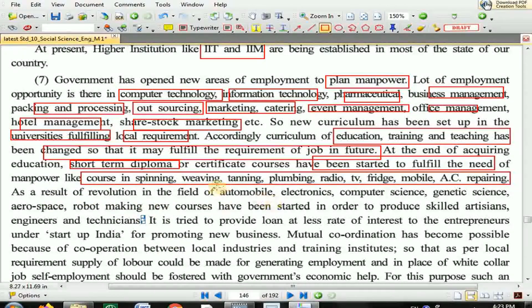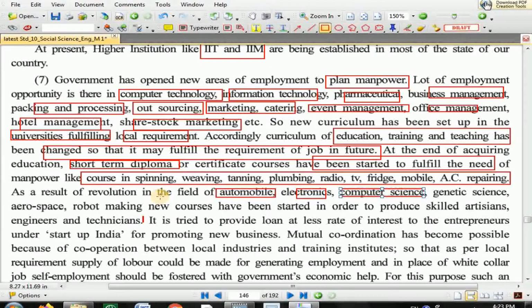As a result of revolution: automobile industry, cars and car related parts; electronic industry for electronic instruments; computer science, programming and software; genetic science, bioinformatics; aerospace related to aviation; robot making. Okay, all these are skillful improvements by engineers and technicians.